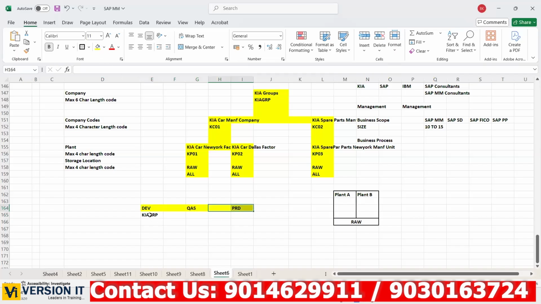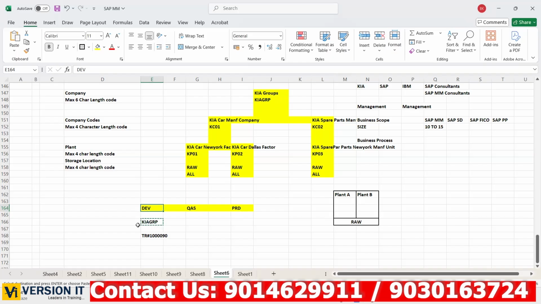Now I have created a company called Kia Group. This is stored under some transport request that the development created. See, development is only for developing. This system is only for designing or developing new functionality. Quality assurance, QAS, is only for testing. Production is the main environment where all your day-to-day business, live business transactions run. So Kia, how many cars they sell, all that. They go to the showroom and sell any car, so directly that will update in your SAP software. So this is the main day-to-day business.